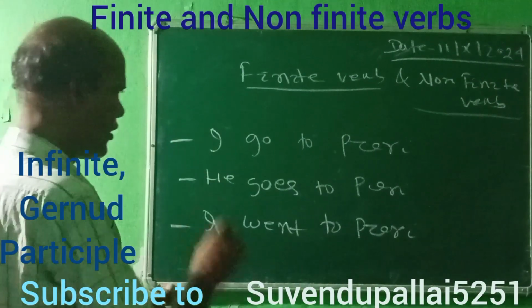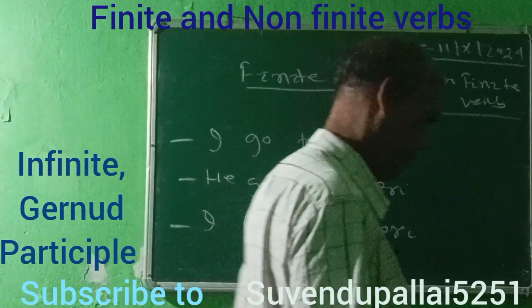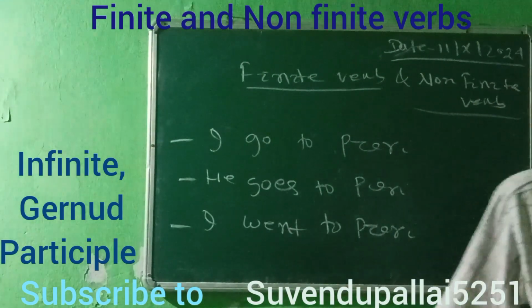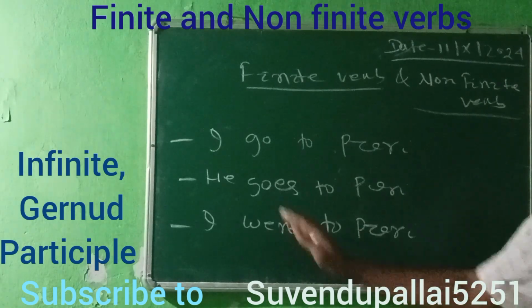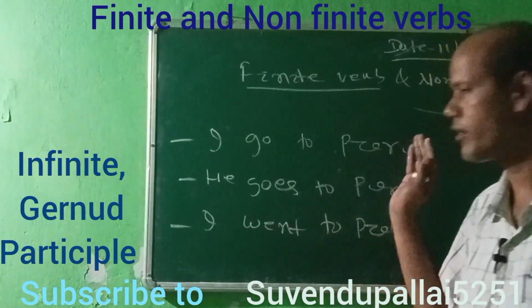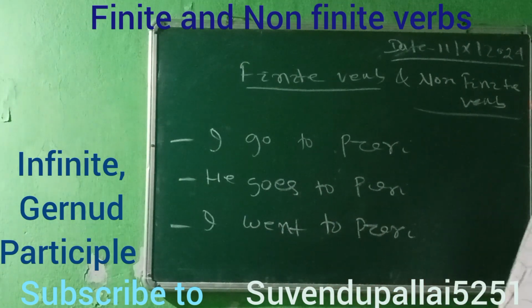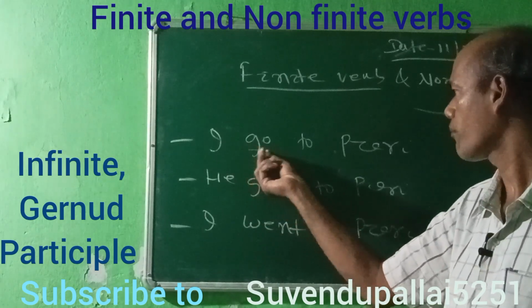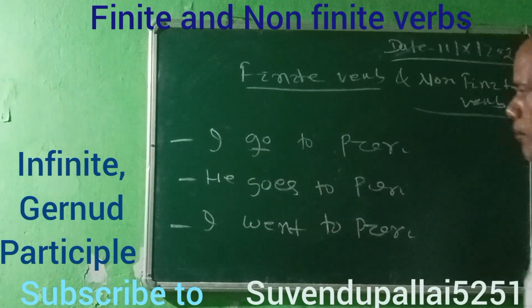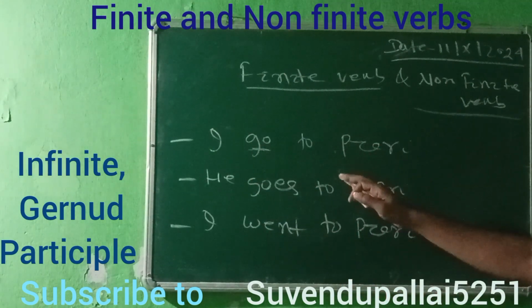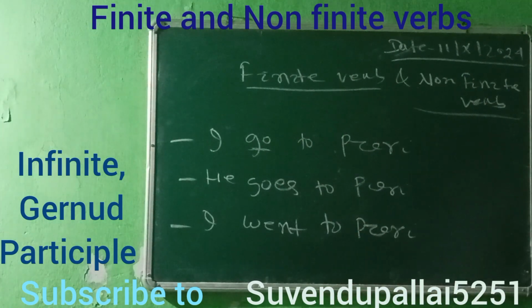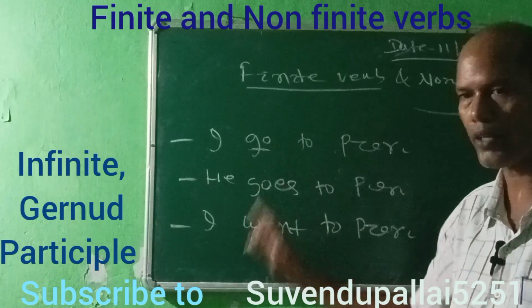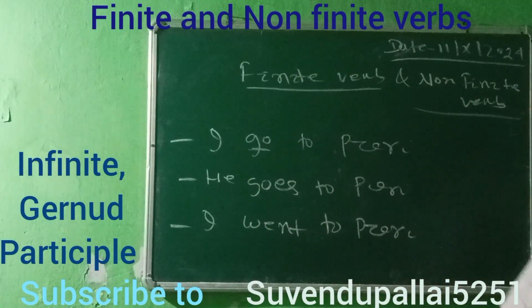Here I have written three sentences. In the first sentence, go is the verb, and it shows that it is present indefinite: subject plus first form of the verb.